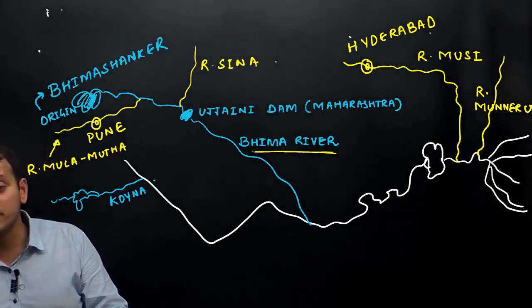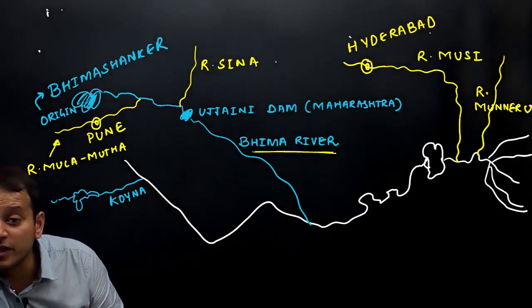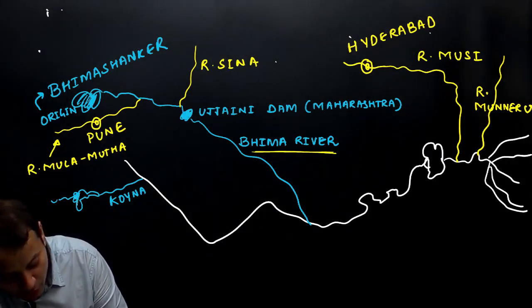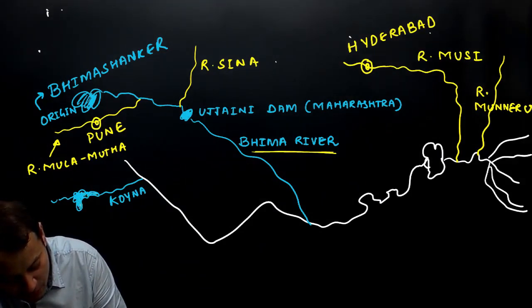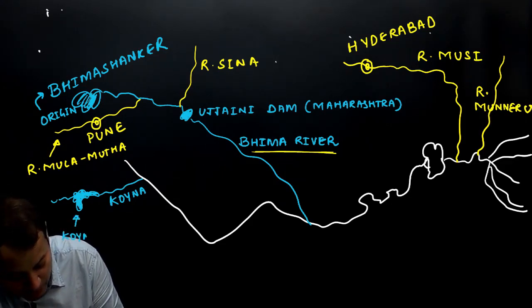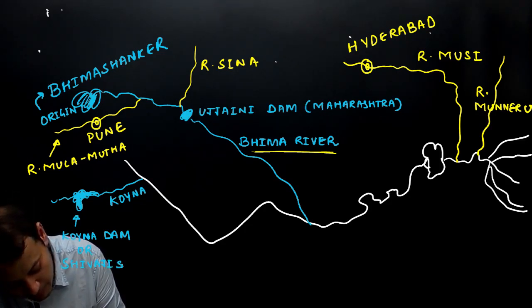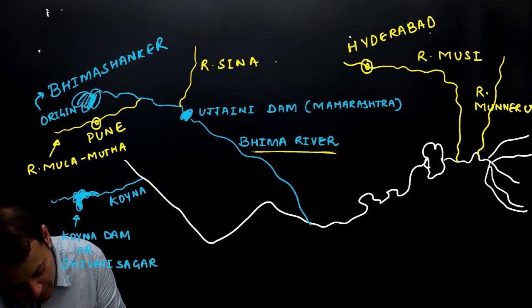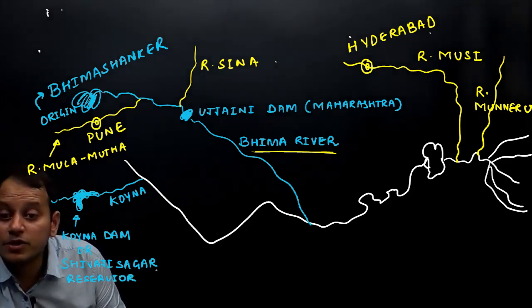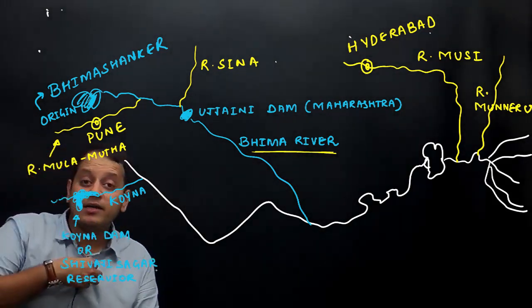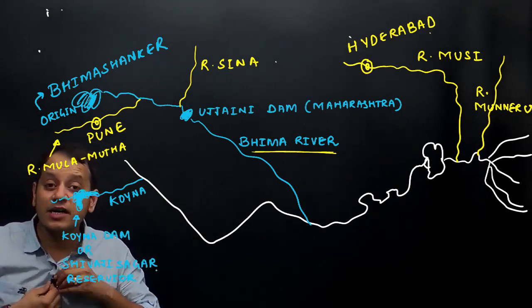On the river Koyna, there is a famous dam known as Koyna Dam, or Shivaji Sagar Dam, or Shivaji Sagar Reservoir.